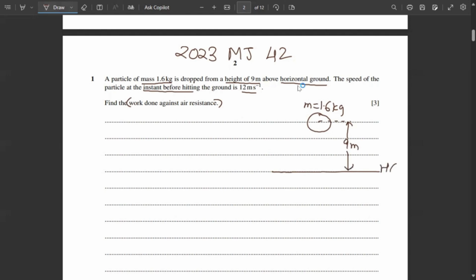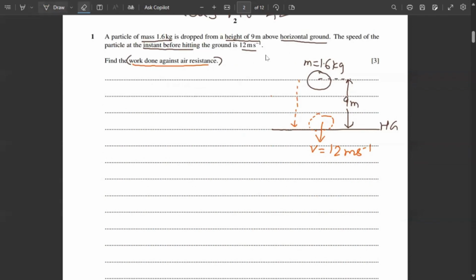This is the horizontal ground. The speed of the particle at the instant before hitting the ground is 12 meter per second. So when the particle comes down like this, it touches the ground. The velocity of the particle at which it will hit the ground is 12 meter per second. Find the work done against resistance.